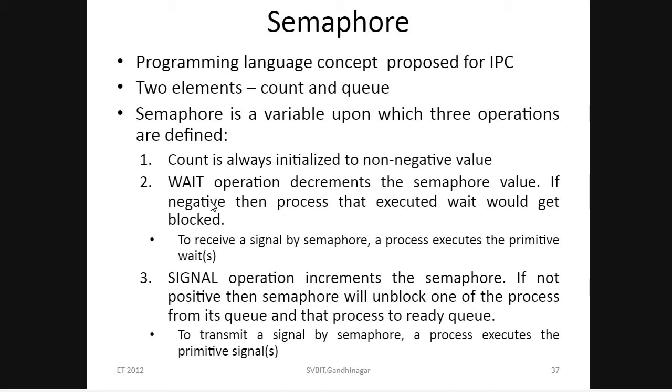What is meant by the wait operation? The wait operation always decrements the semaphore value. The count is a value that is initialized to a non-negative value at first. If the wait operation decrements the semaphore value and the value becomes negative, that means the process that executed it should wait and would get blocked.